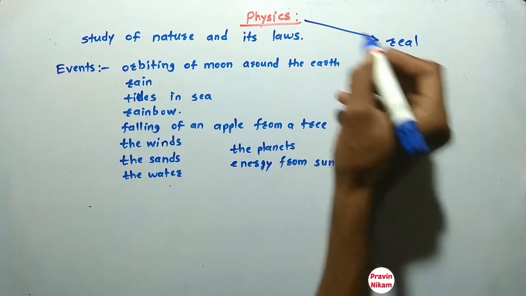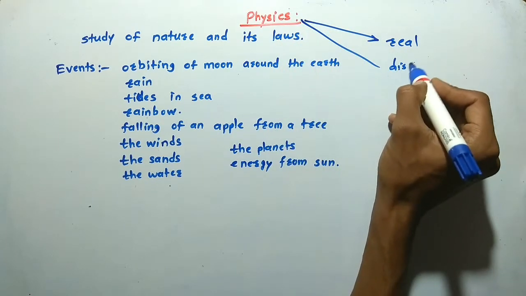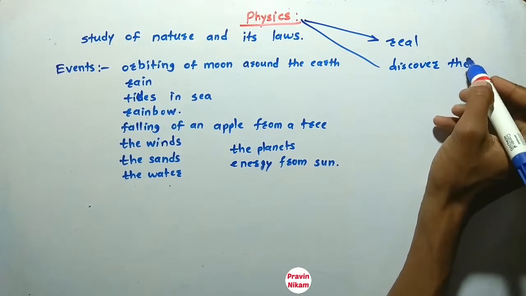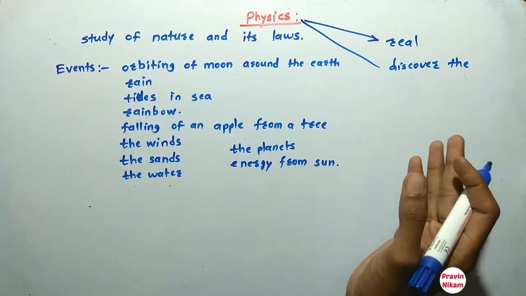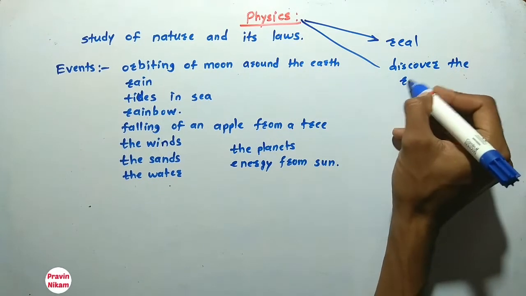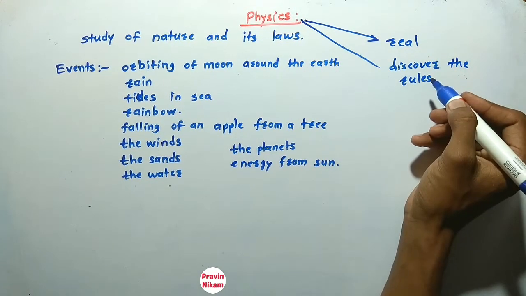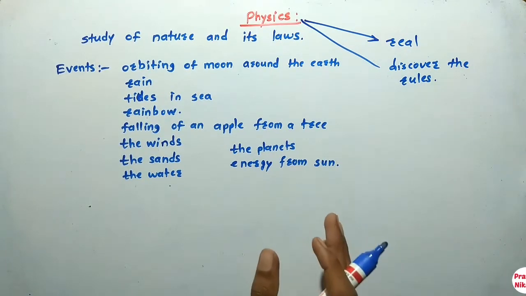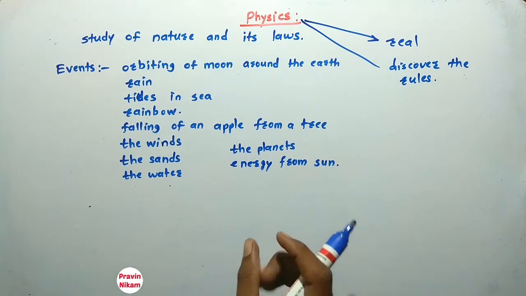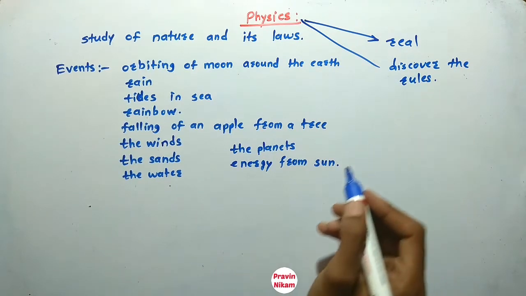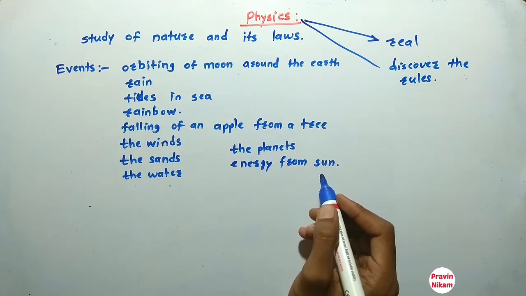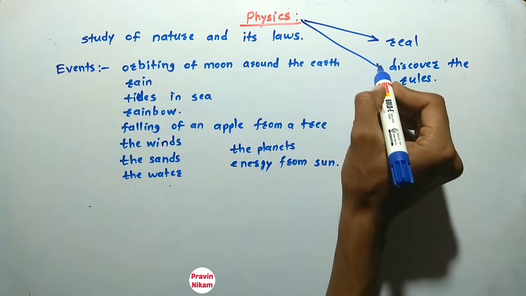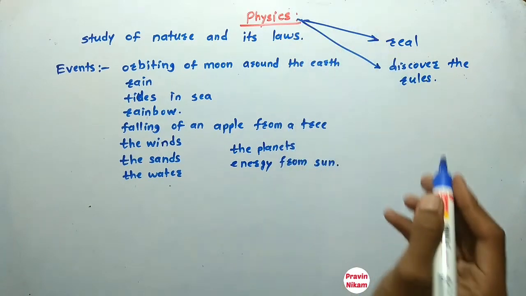We only discover the rules that are operating in nature. So that is physics. Now the description of nature becomes easy if we have the freedom to use mathematics. So the description of nature is easy.